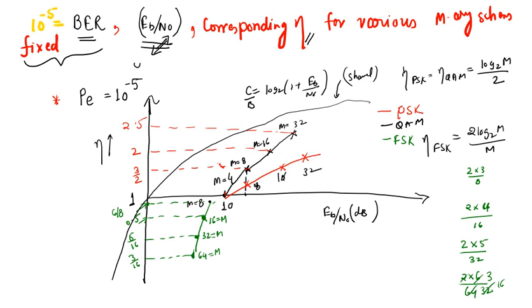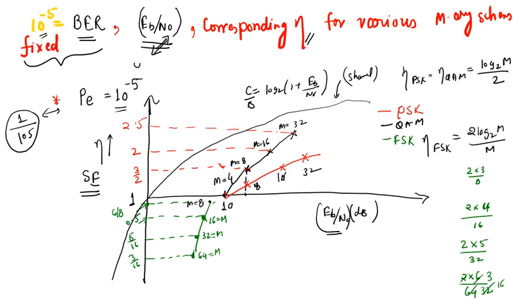In this plot, on the y-axis we are plotting spectral efficiency and we are fixing the bit error rate performance to 10 to the power minus 5. It means 1 out of 10 to the power 5 bits will be in error. So we have to ensure that only a bit error rate of 10 to the power minus 5 is achieved. And we have to see what is the corresponding power required, and power we are plotting on the x-axis in terms of Eb by N0. Eb is energy per bit and N0 is the power of the noise.